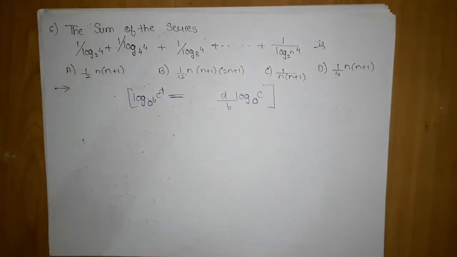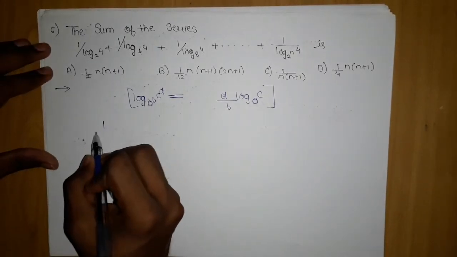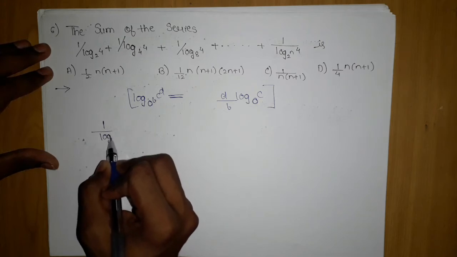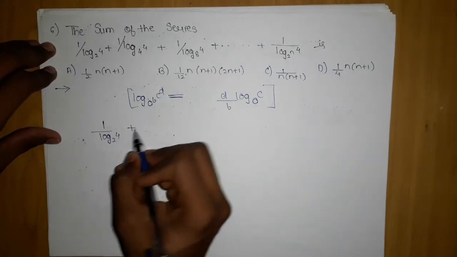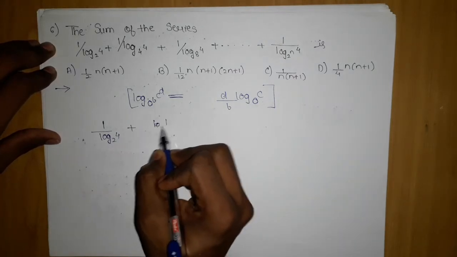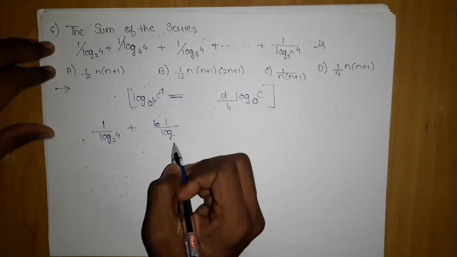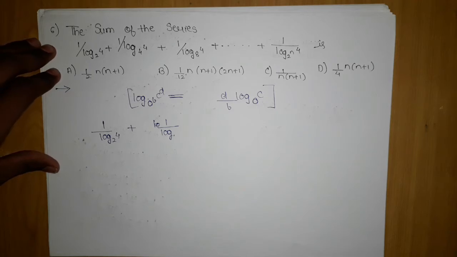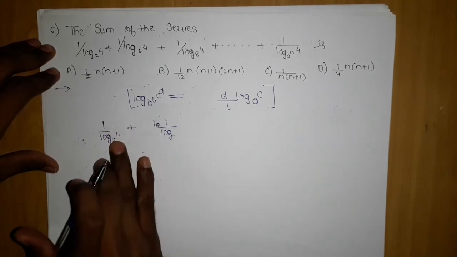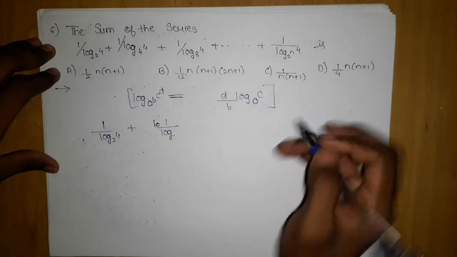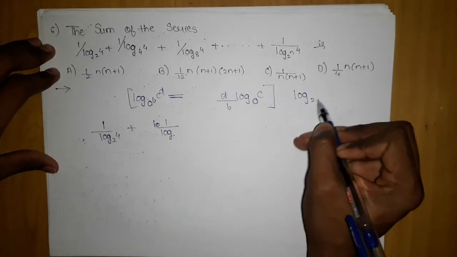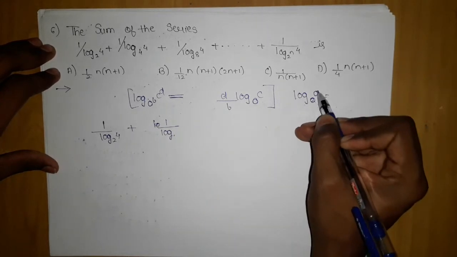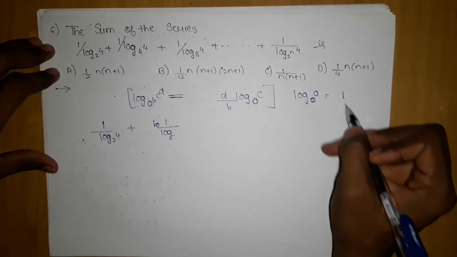Now how we will use this property here and solve it is as follows. First, since the least common base is already present in the first term, we will not do anything there. Let's try to do one more thing which will simplify our job. If I try to make this 4 into 2, then you should know one more property, that log a to the base a equals 1.